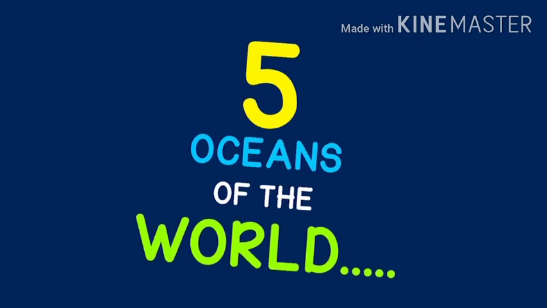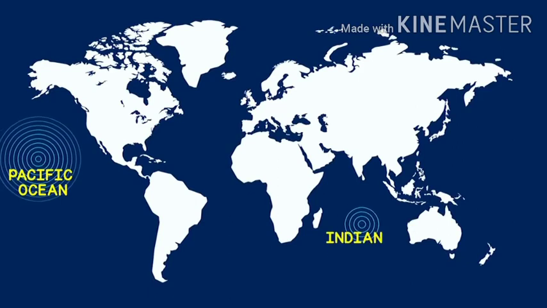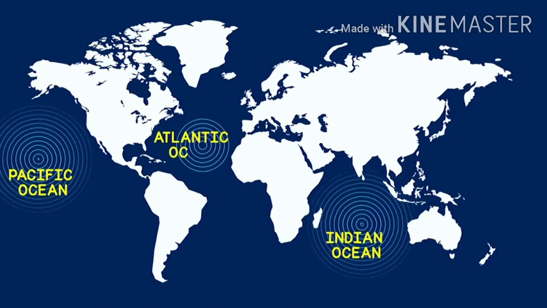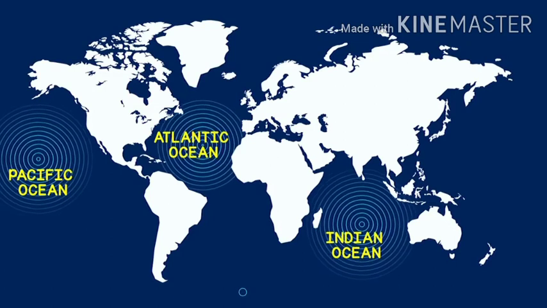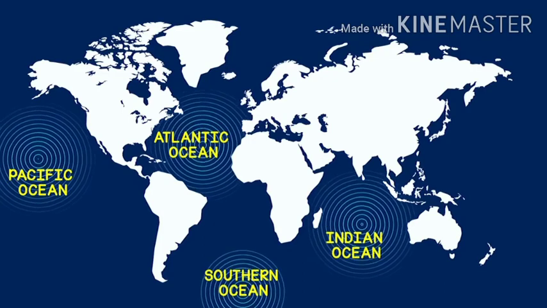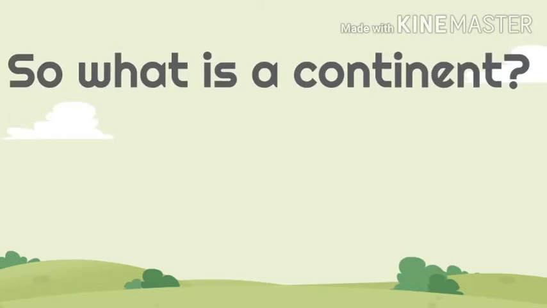First of all, we did the 5 oceans of the world in our last class. So we talked about the Pacific Ocean. All the continents of the world are bordered with oceans. So we have the Indian Ocean, the Atlantic Ocean, then the Southern Ocean. Okay, then today we are going to learn about the continents of the world and famous world leaders. But first we are going to start learning the continents one by one.